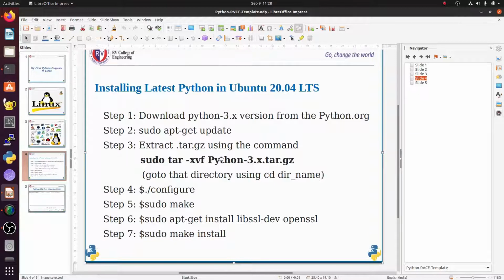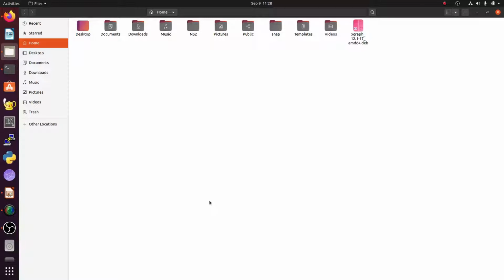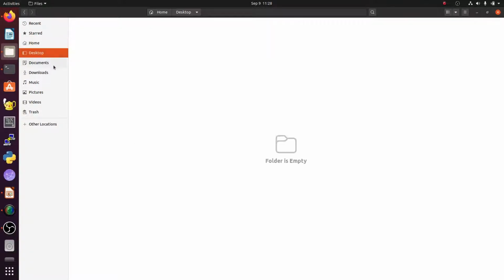Once you have extracted the software, you need to go inside the Python software folder. In a Linux based operating system, we will not call it a folder, we call it a directory. This Ubuntu operating system is exactly the same as the Windows operating system. You can browse the internet and you have a file system like Windows. We have the desktop folder, document folder, download folder, music folder. This is exactly the same as Windows, but here we call it a directory. So your folder is replaced with the directory in a Linux based operating system.